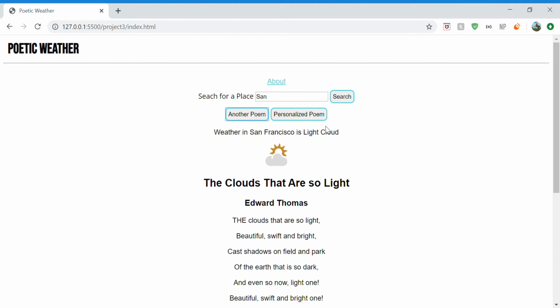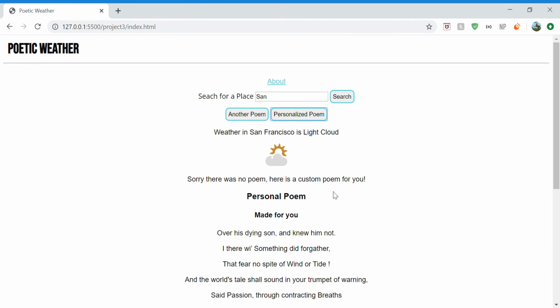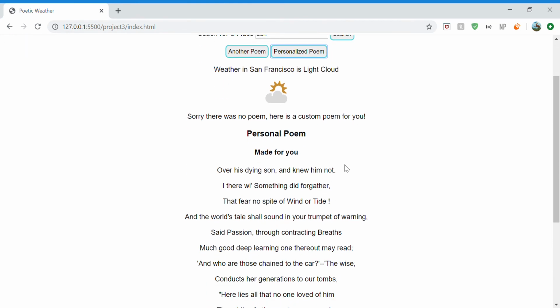For some of the weather keywords, there is no poem. I believe for showers there aren't any poems, and I believe for sleet there aren't any poems. So when that happens, I have this personalized poem button that when you click it, creates a random poem. The way that it does that is it looks for every poem with a random number of lines.